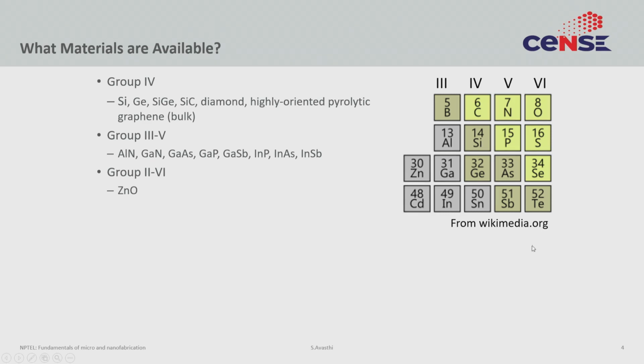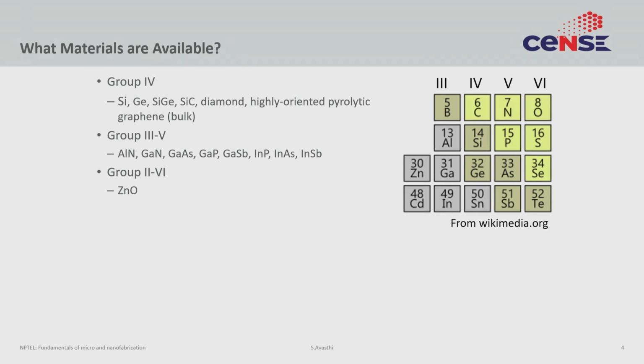Now, you can extend this further to a whole family of what is called 3,5 materials, for example aluminum nitride, aluminum phosphide, aluminum arsenide, aluminum antimonide, etc., and similarly with gallium and indium. These are typically called 3,5 materials, and they are often used in optoelectronic applications. We will go into details later.